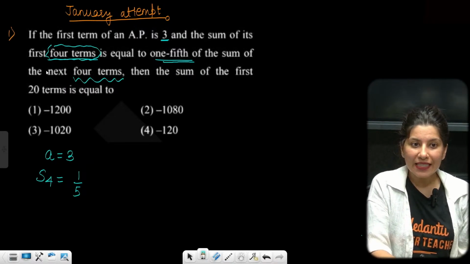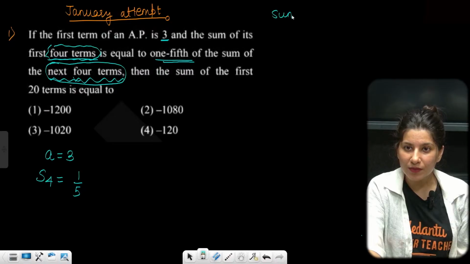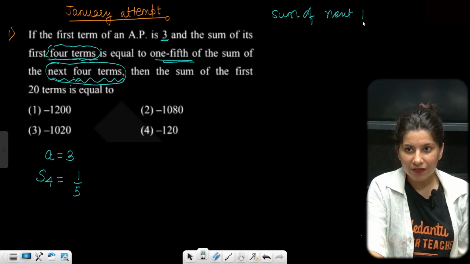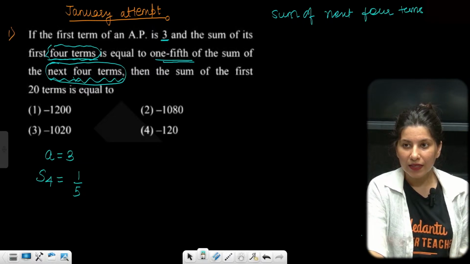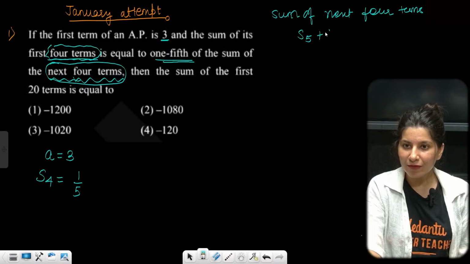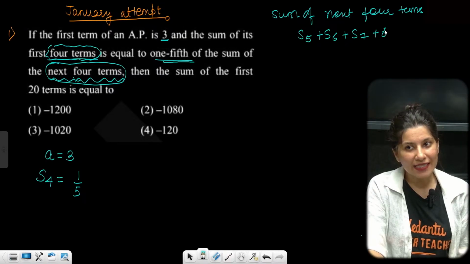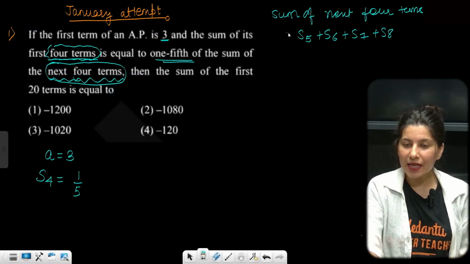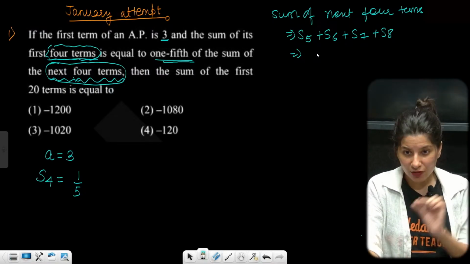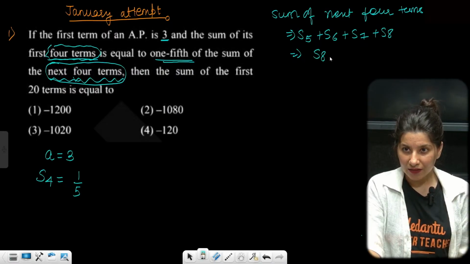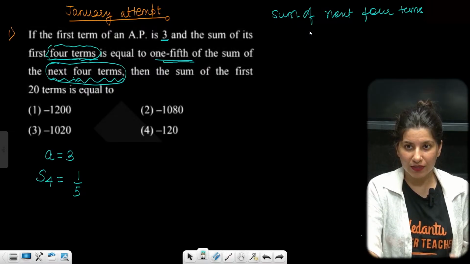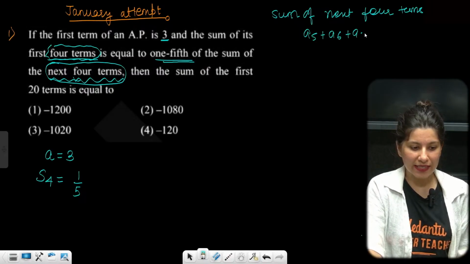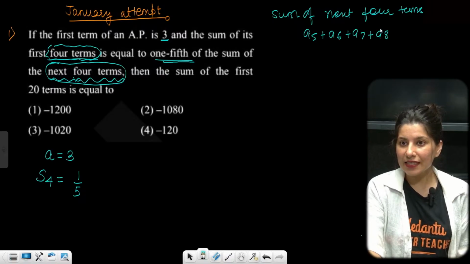What is the sum of next 4 terms? Can anybody tell me? The sum of next 4 terms will be A5 plus A6 plus A7 plus A8. Yes or no? This is the sum of next 4 terms.